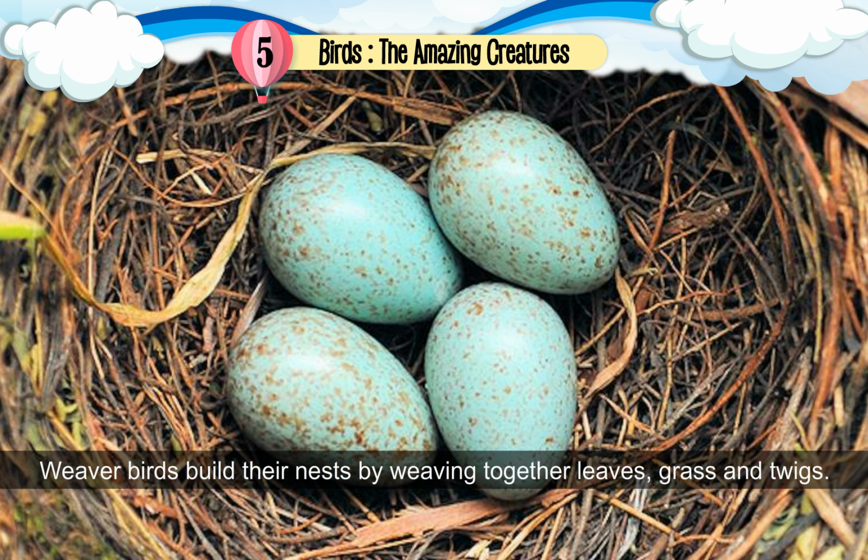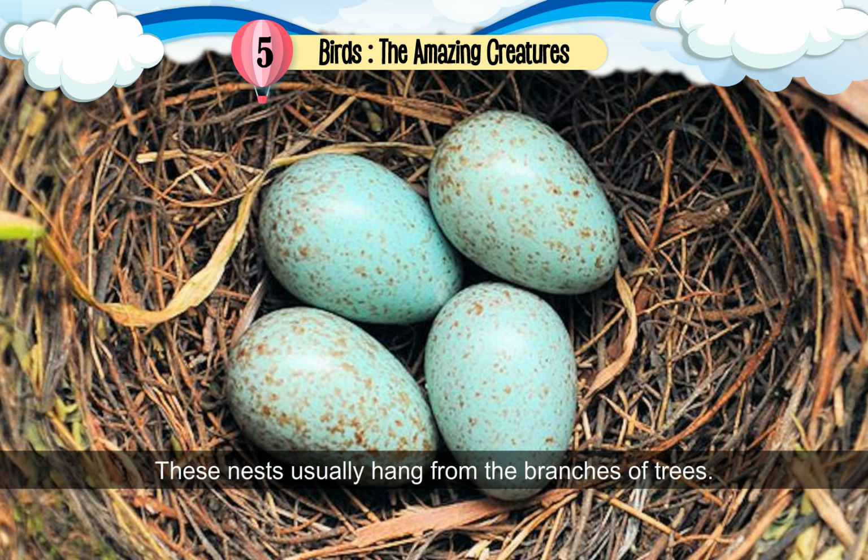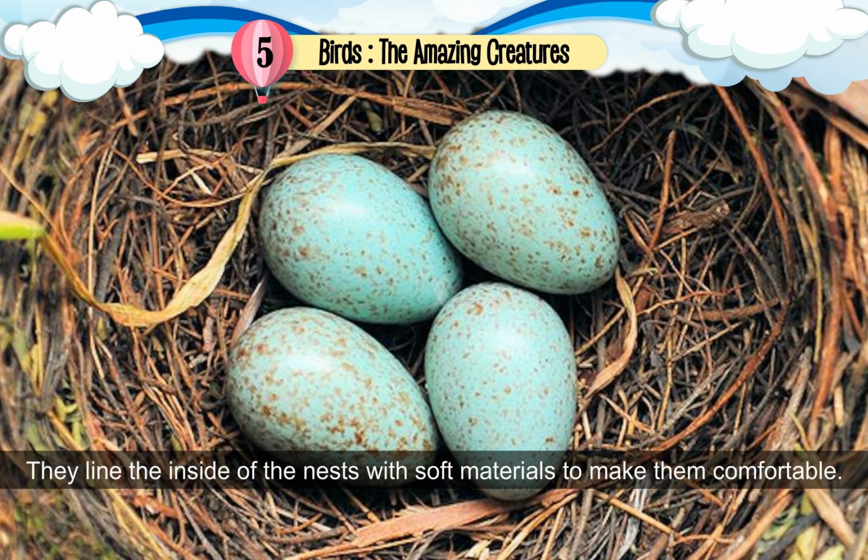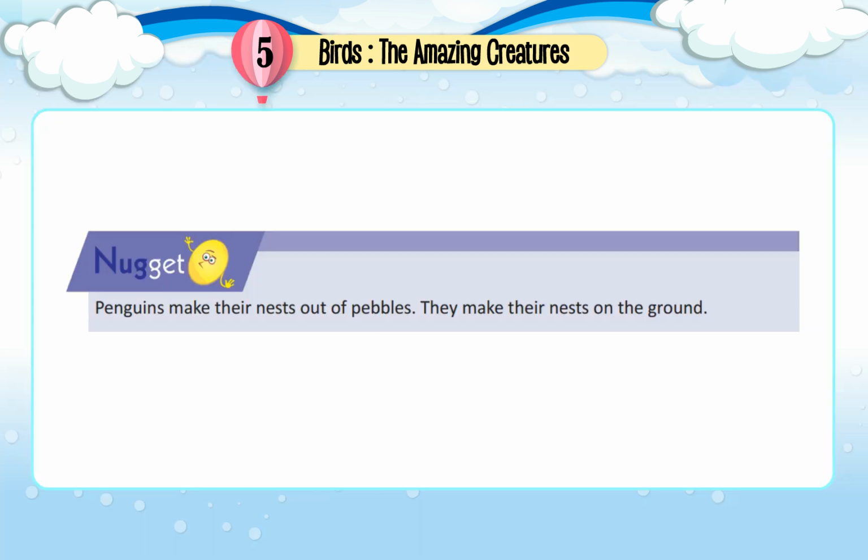Weaver birds build their nests by weaving together leaves, grass, and twigs. These nests usually hang from the branches of trees. They are usually long and have a small opening at the bottom for the birds to enter. Tailor birds sew leaves together to make their nests. They use their beaks as needles to sew broad leaves together. They use straws, plant fiber, and thread for stitching. They line the inside of the nests with soft materials to make them comfortable.